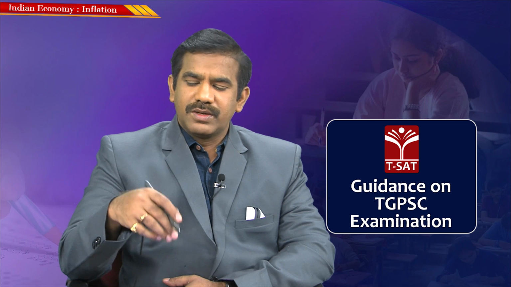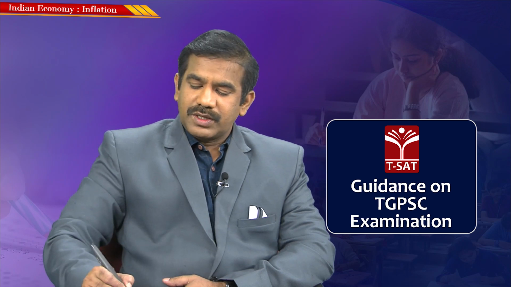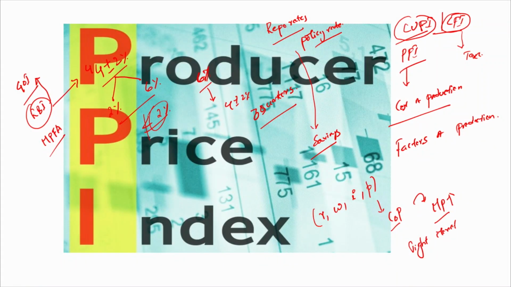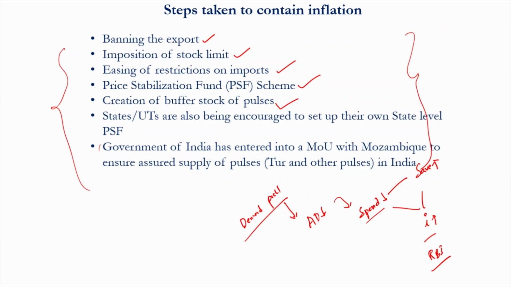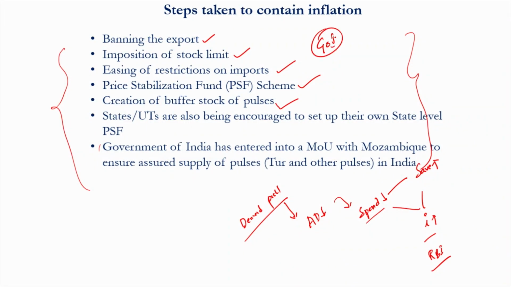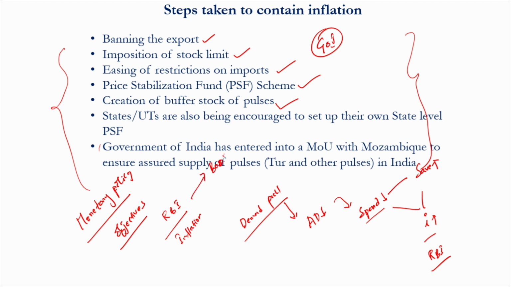And how does RBI contain the inflation? By going for a tight money policy. So the next topic of discussion that we will be having is monetary policy. This is how the government of India happens to contain inflation. And when it comes to monetary policy, how would you define it? We will define monetary policy, the objectives of monetary policy, and how RBI in reality would help in containing inflation. And not only contain inflation, RBI would also play a very proactive role in boosting growth in an economy.